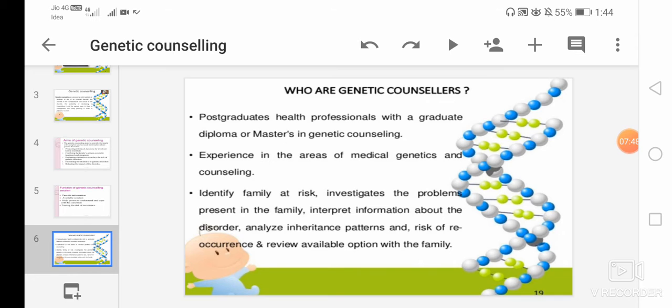And they will identify the family at risk and will investigate the problems present in the family, will interpret the information about the disorder, will analyze the inheritance pattern, risk of reoccurrence, and review the available options with the family. So here the genetic counselor will identify the family at risk and investigate the problem present in that family, interpret the information about the disorder, analyze the inheritance pattern and risk of reoccurrence, and also review the available options for the treatment within the family.